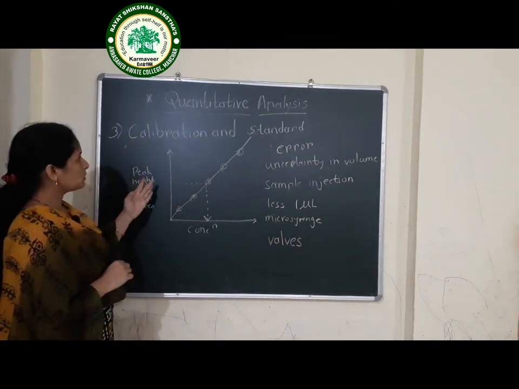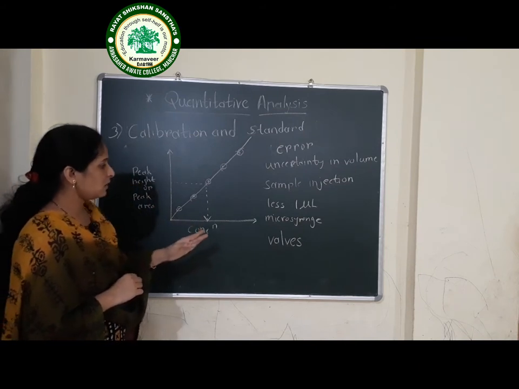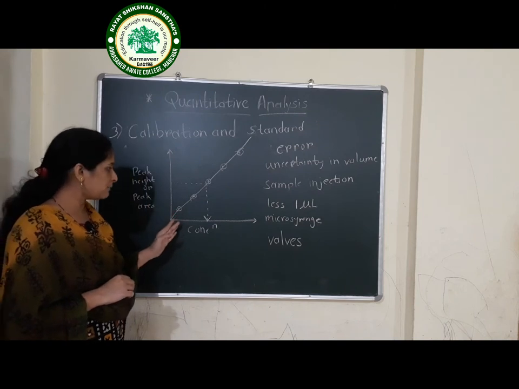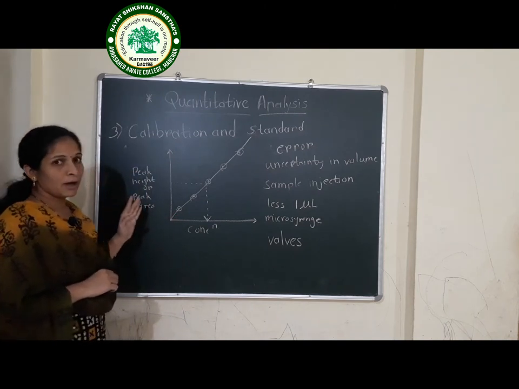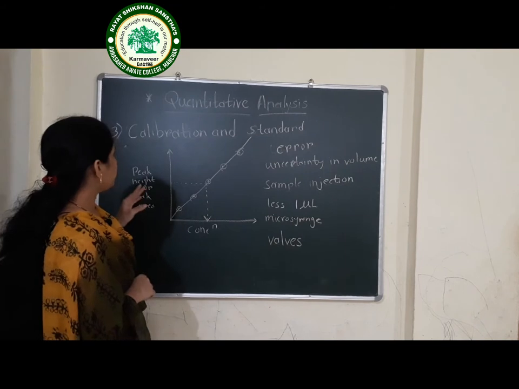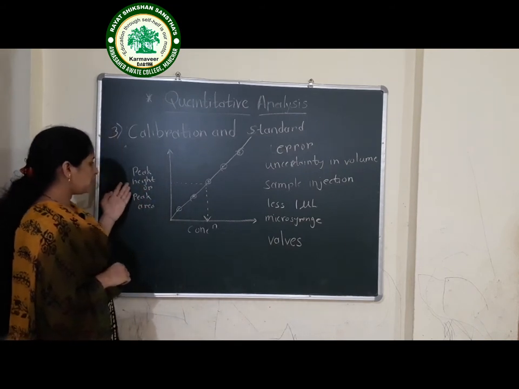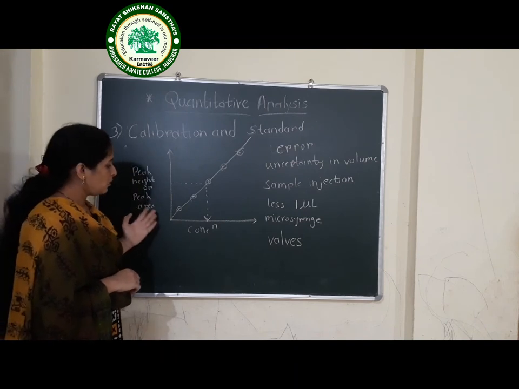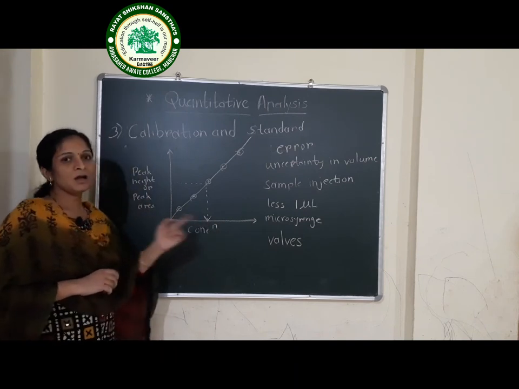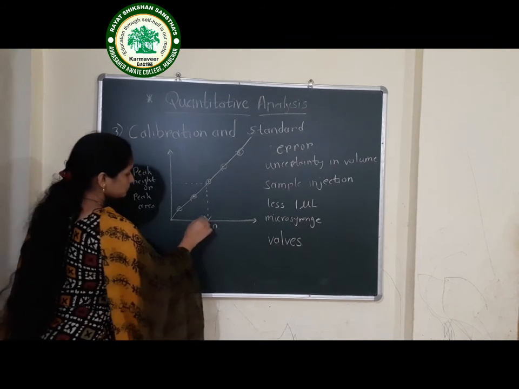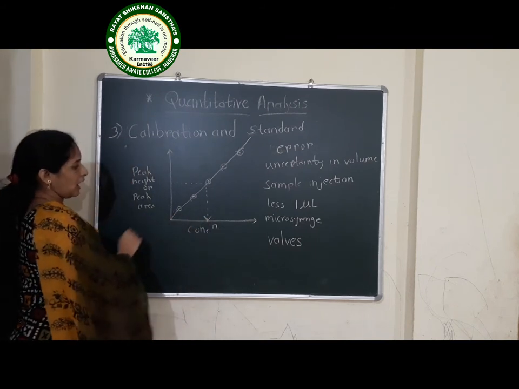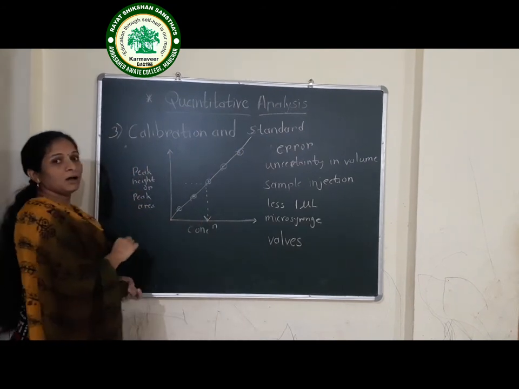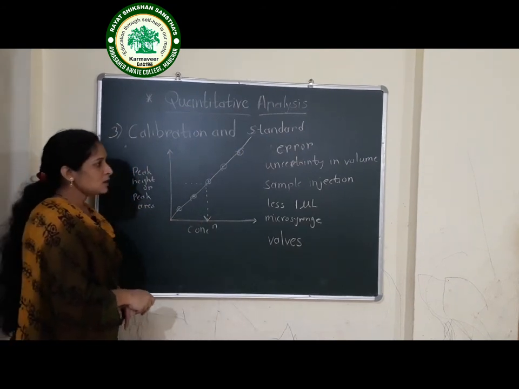This is about the calibration and the standard, in which we are taking a series of standards along with the unknown sample. When we get the chromatograms of the sample, from that chromatogram we can calculate peak height and peak area. We plot this peak height or peak area versus the concentration of the standard, and from that graph we get the points like this. We can calculate the unknown concentration of the sample.